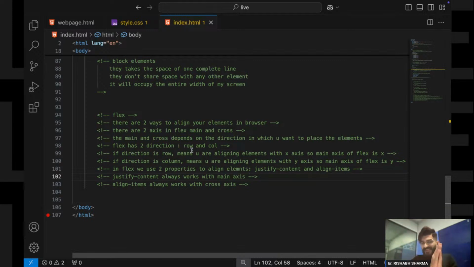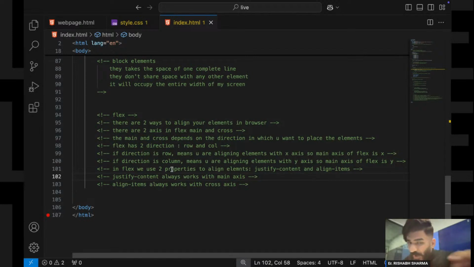So if your flex direction is row, right, your main axis of flex will be x and cross axis of flex will be y। तो अगर मेरा डायरेक्शन रो है तो मेरा मेन एक्सिस x होगा और क्रॉस एक्सिस y होगा, right? And if your direction is column, right, then your main axis will be y and cross axis will be x, ठीक है?